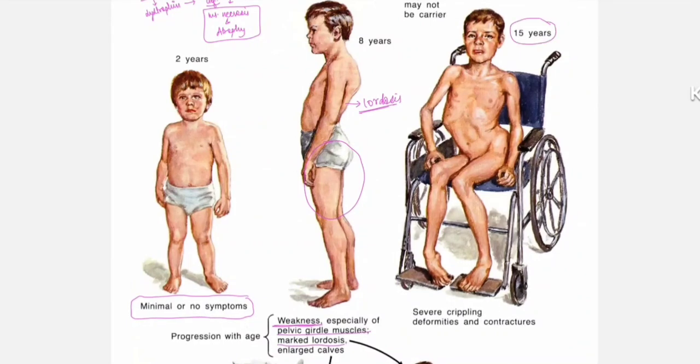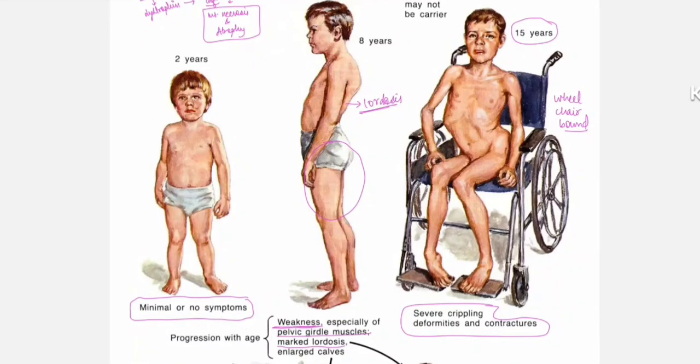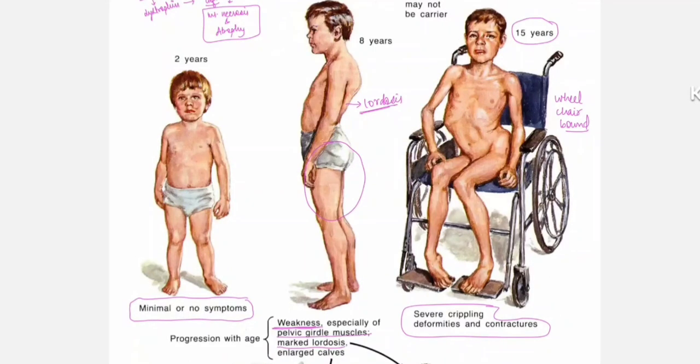By the age of 15 years, the child becomes wheelchair bound and there will be severe crippling deformities and contracture formation. At the age of 18 to 20 years, the patient usually dies due to recurrent pulmonary infections. So the most common cause of death in Duchenne's muscular dystrophy is recurrent pulmonary infection.